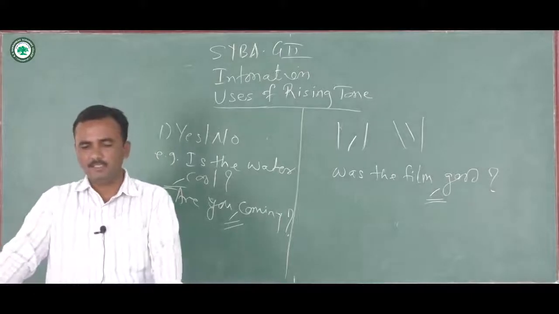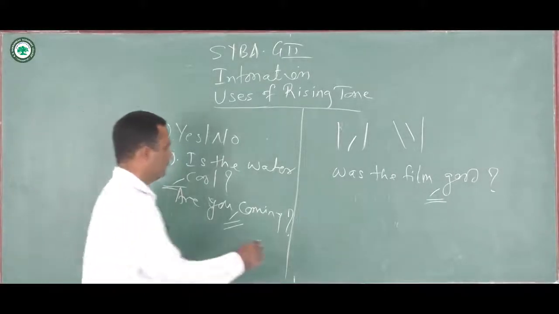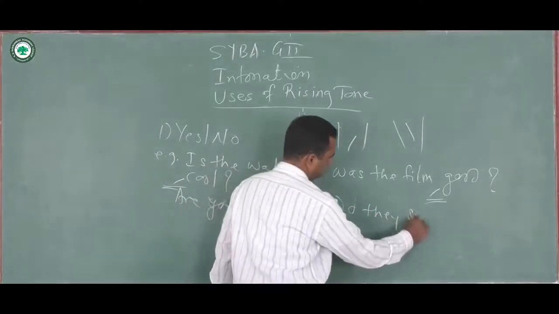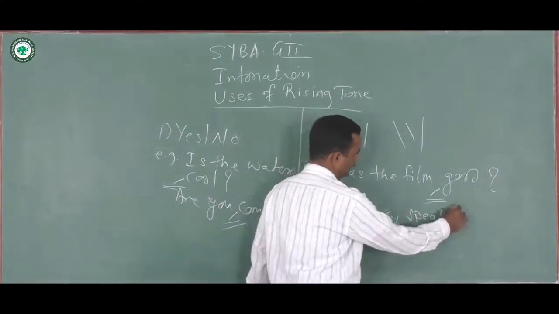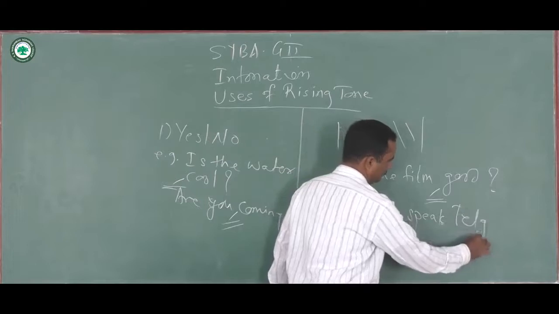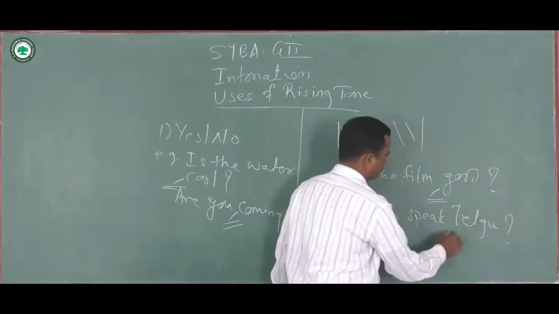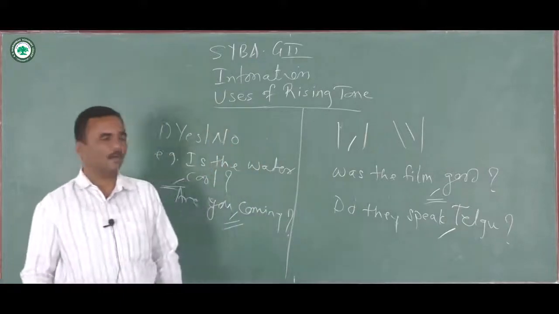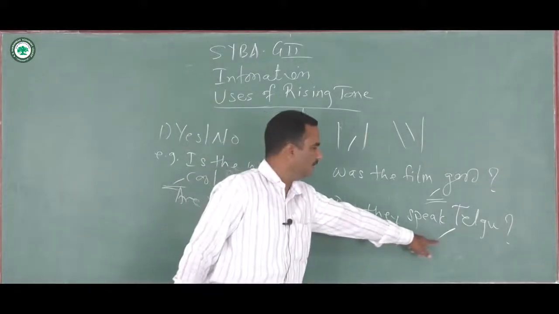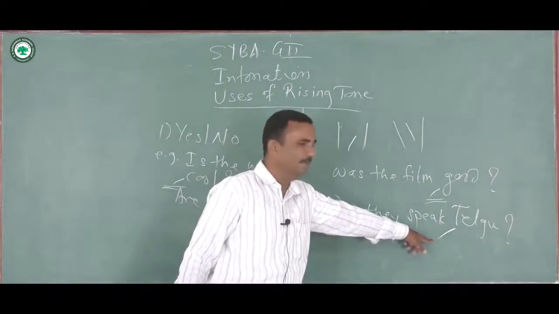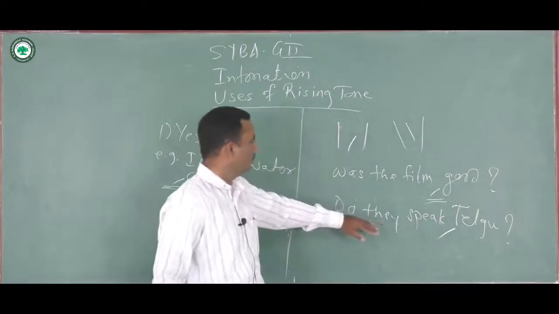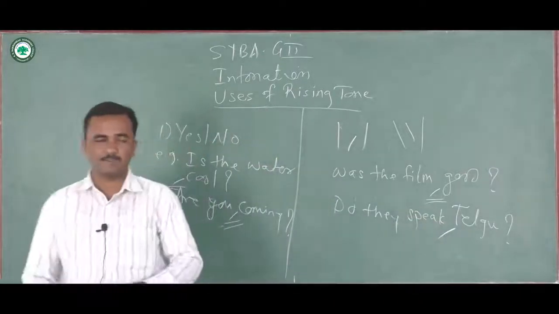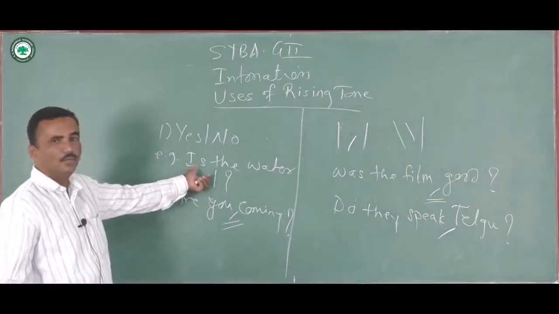Then an example like, do they speak Telugu? The answer can be either yes or no. So the change in pitch begins here, and it will be indicated by this mark. Do they speak Telugu? So the first circumstance is yes-no questions.